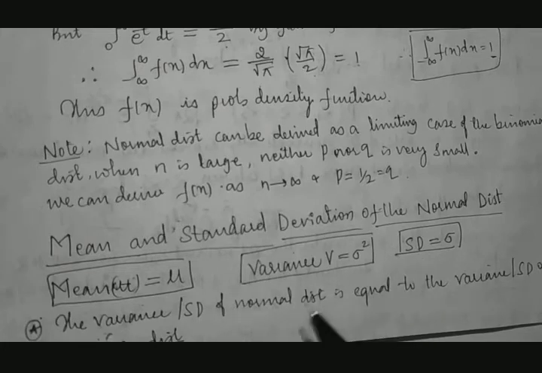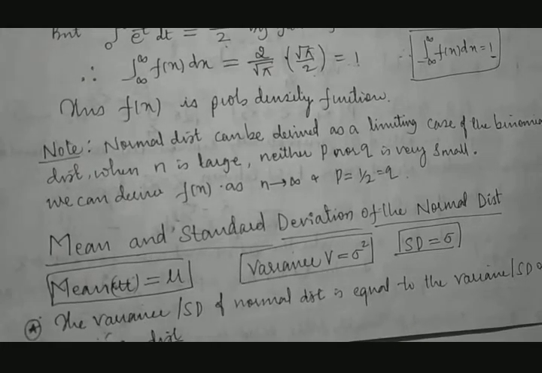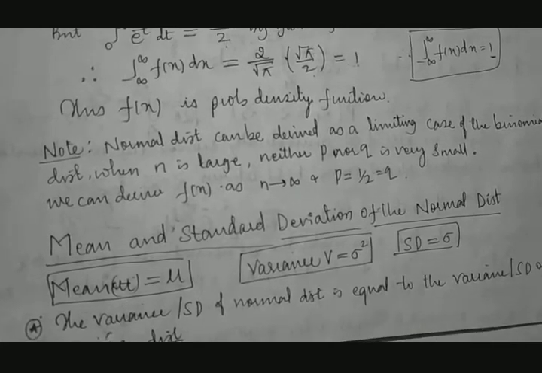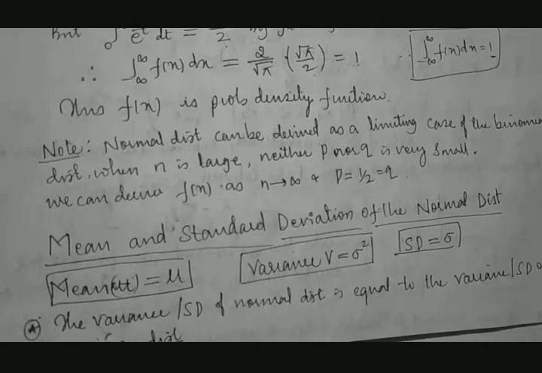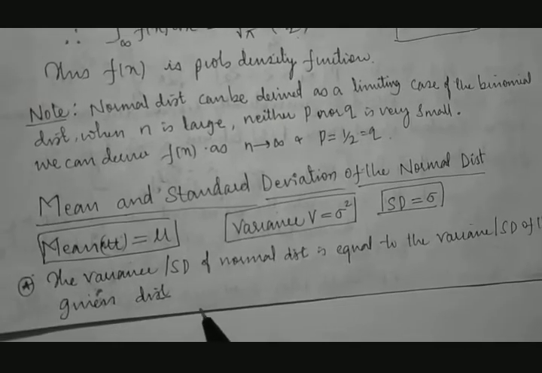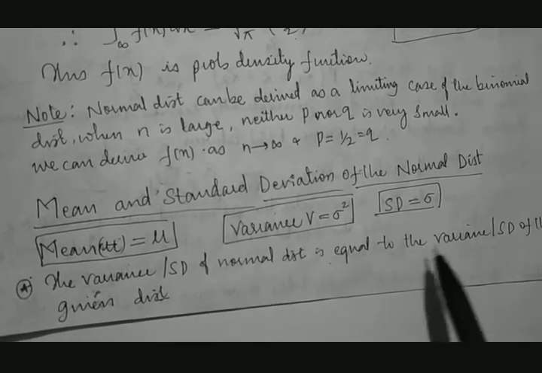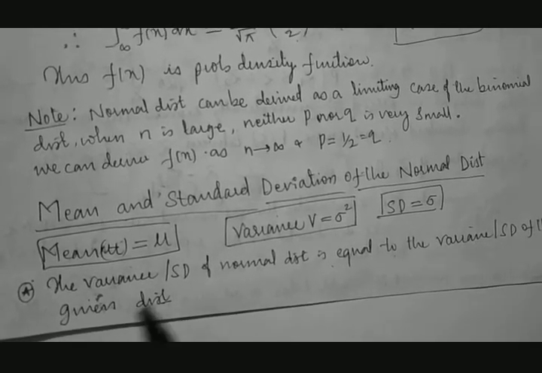Then what is new thing in it? Because we already know mean mu is mu only, and the variance is already taken as v, or else we can take it as sigma square, and standard deviation is the square root of variance. Then we are getting the same thing, means the variance or standard deviation of a normal distribution is equal to the variance or standard deviation of a given distribution.